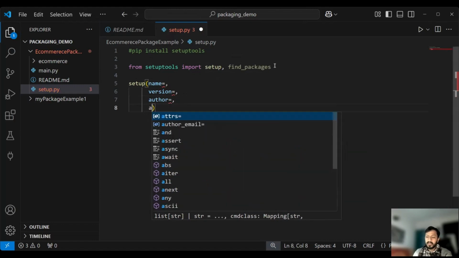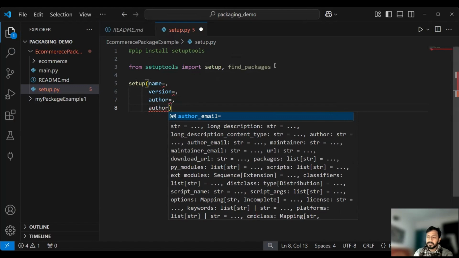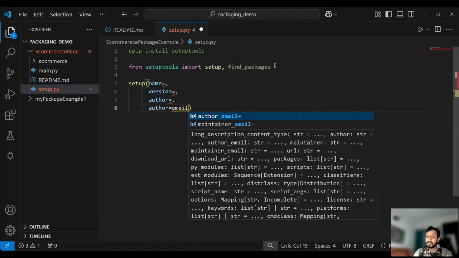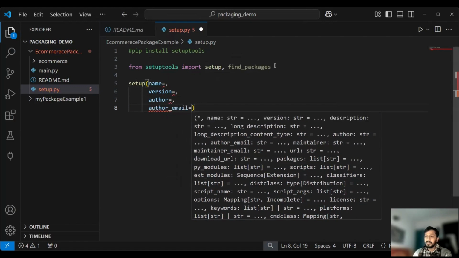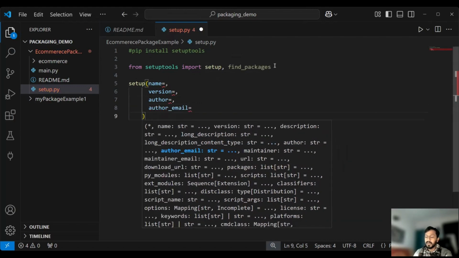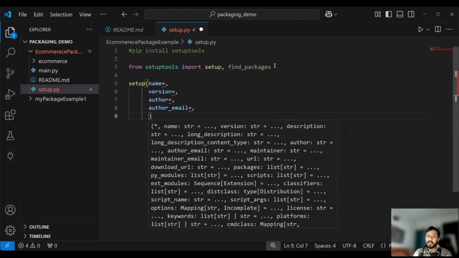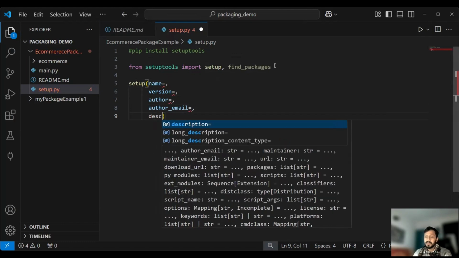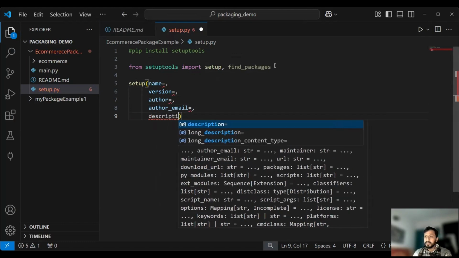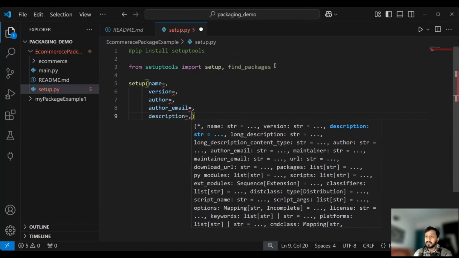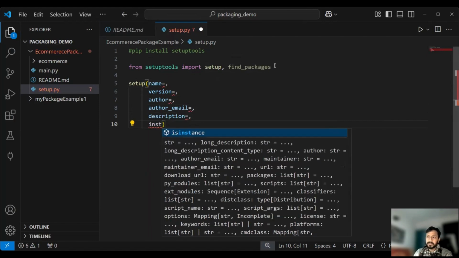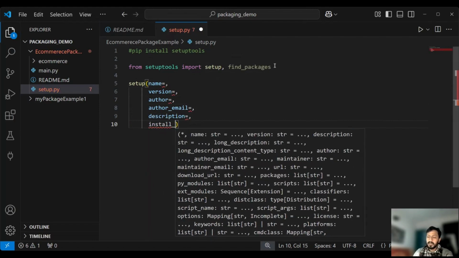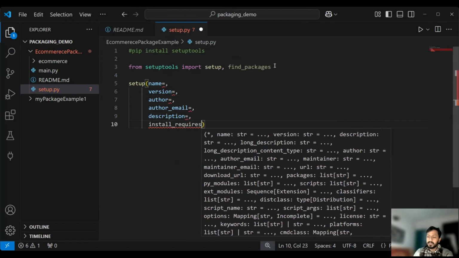Thereafter the author email. Comma, I missed. Fine. Thereafter we define the description of the project. Thereafter I need to define install_requires, that is the dependencies.